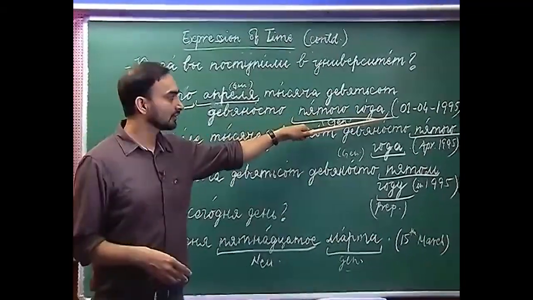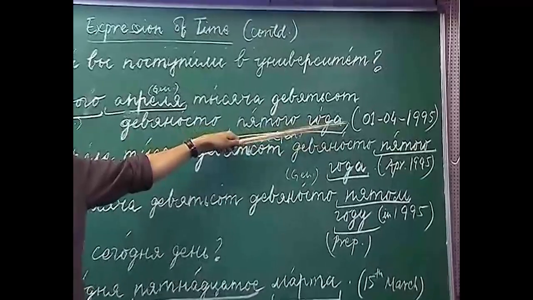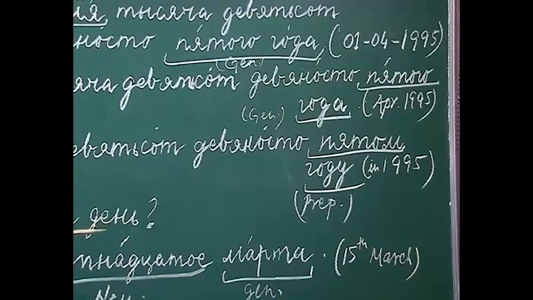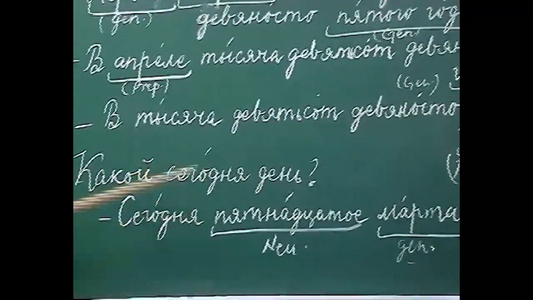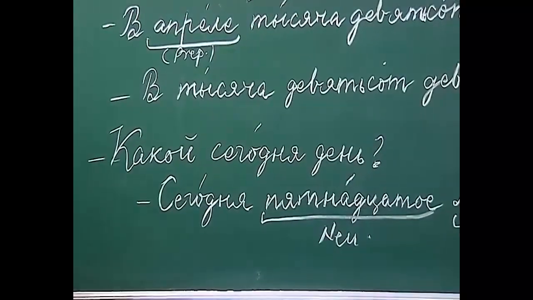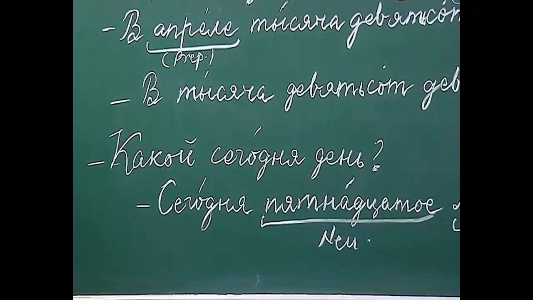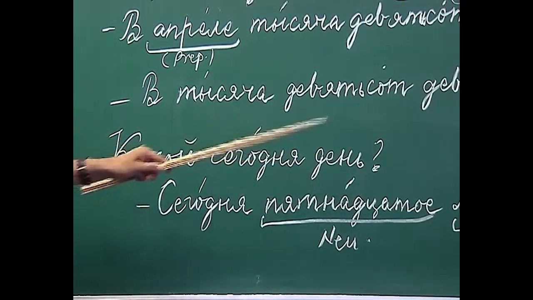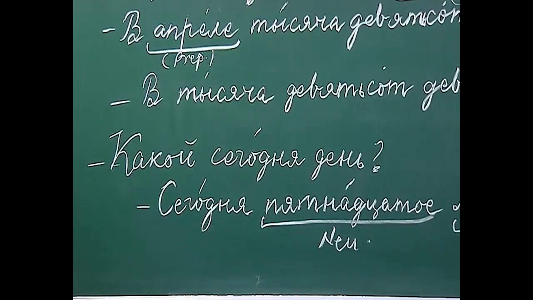The question for the first variant can be какого числа, which date. For the second variant, the question can be в каком месяце, какого года, in which month. And for the third variant, the question can be в каком году, in which year. Now, let us move on to the next example in which we are using only the date and the month. If someone asks you what the date is today: какой сегодня день or какое сегодня число. This is how we ask for a date in Russian.